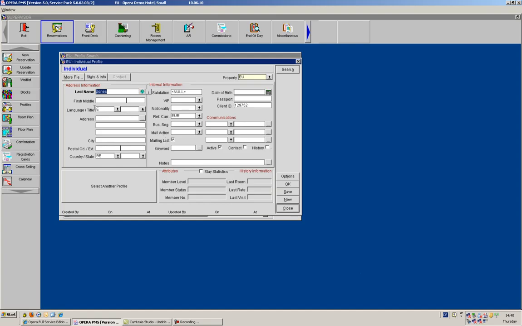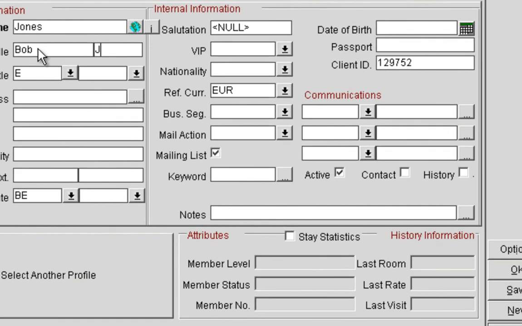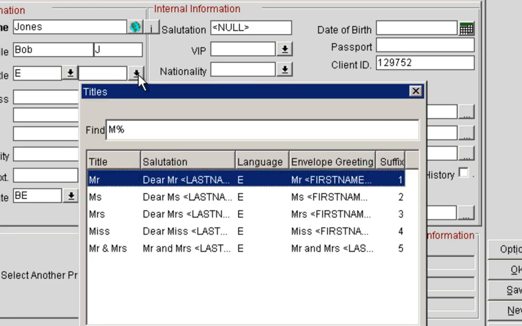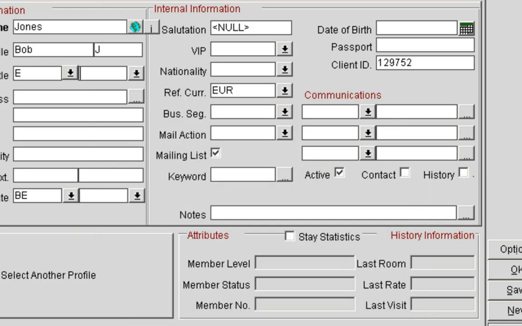alias name. So from the last name, now I put in the first name. If the guest also has a middle name or an initial, we could put in the middle name. I have the title, which has been put in as default as English since our property is based in an English speaking country. Then I can choose the title which goes with the language. I just need to open up the list of values and I choose here the name title.